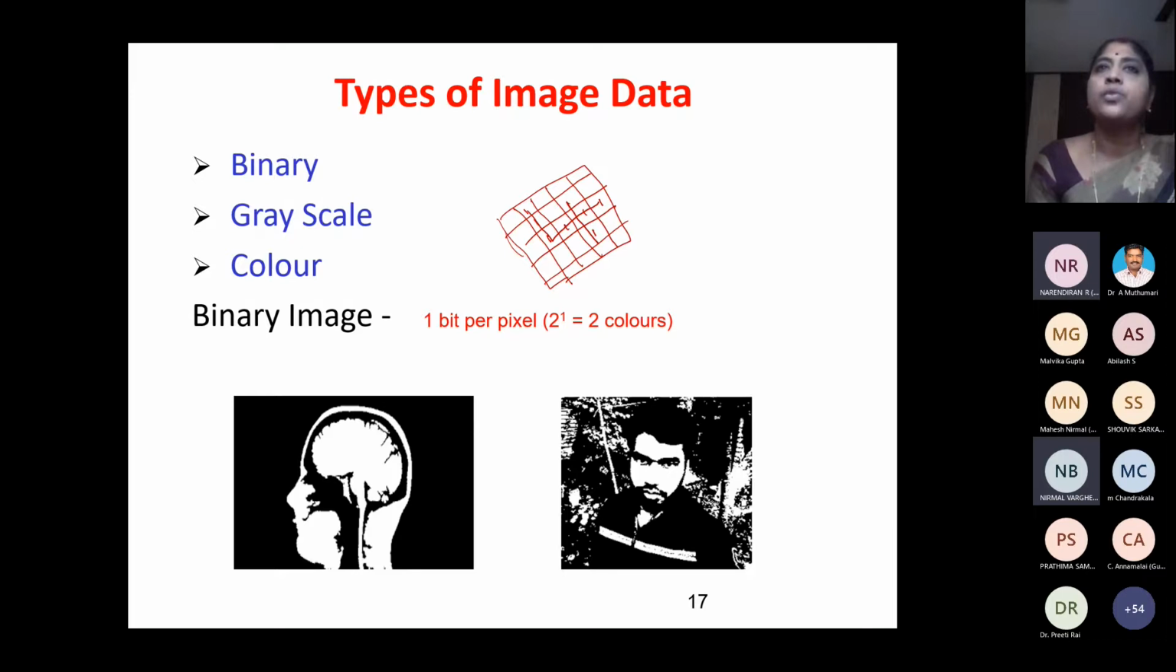Wherever I want these values, I'll put 1. Others I put zeros. 0 means black, 1 means white. Wherever I put 1, I'll put white color, and wherever I put 0, I'll put black color. So in a black background, I get this white-colored 4. This is your binary image. Can you see? Only 2 colors are used, either black or white. When I use only 2 colors, it is called a binary image.